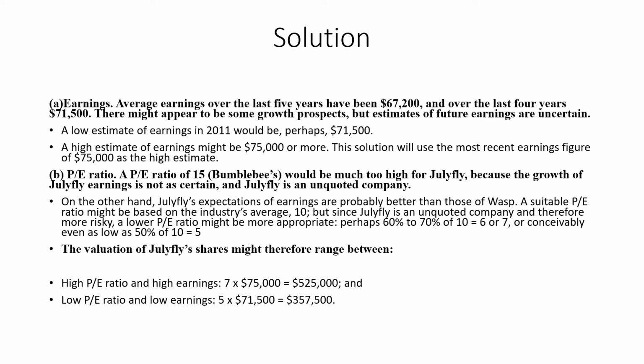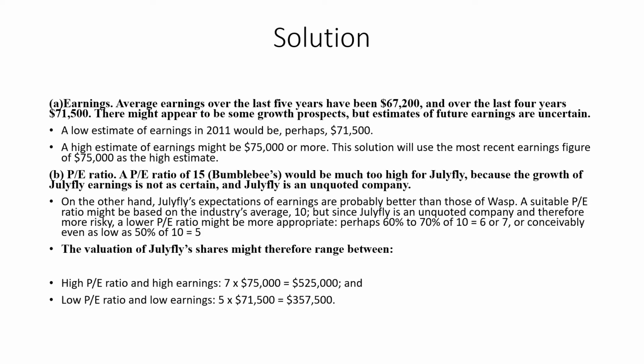Now a price earning ratio of 15, that is of Bumblebee, would be too high for Julyfly, because the growth of Julyfly's earnings is not as certain, and Julyfly is an unquoted firm, so we have to make adjustments.